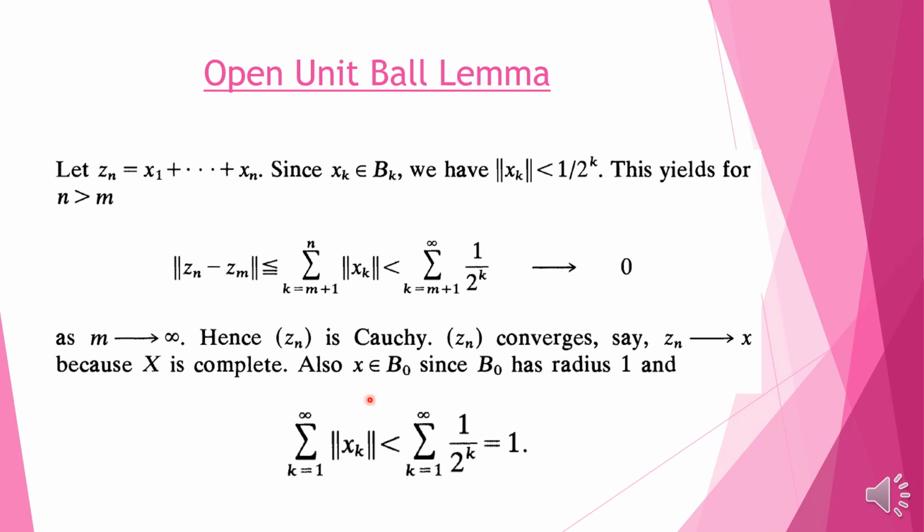Also x belongs to B0, because as k approaches infinity, the sum of the norms of xk, which is bounded by 1 over 2 to the k, is a geometric series equal to 1. B0 is the ball of radius 1, so x, the limit of the Zn, also belongs to the ball B0 of radius 1.